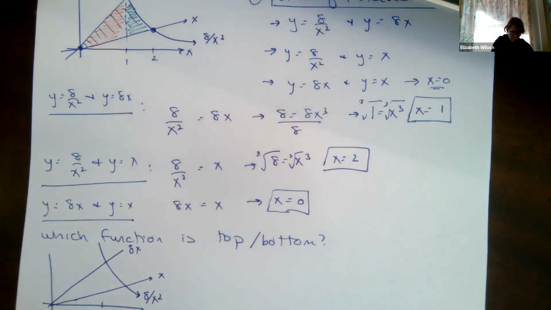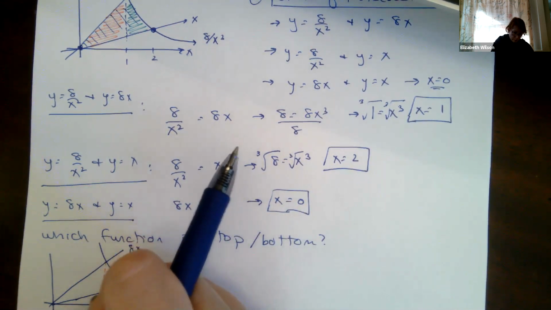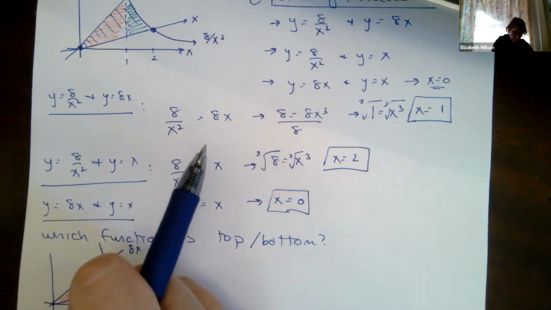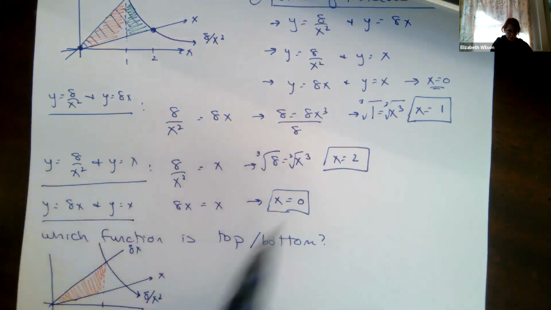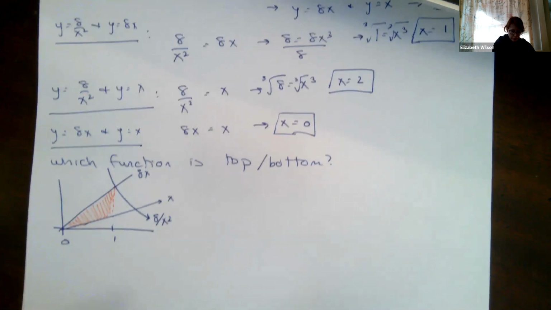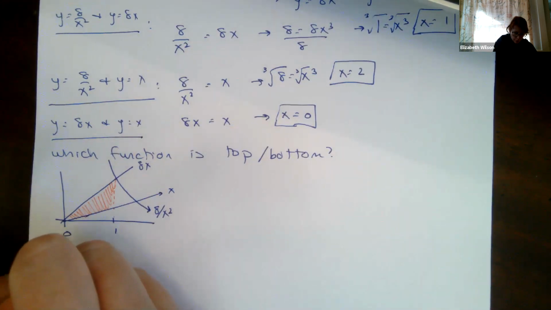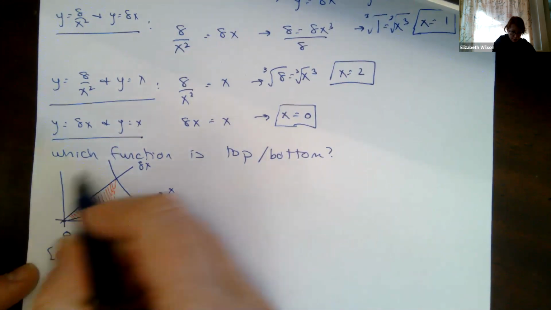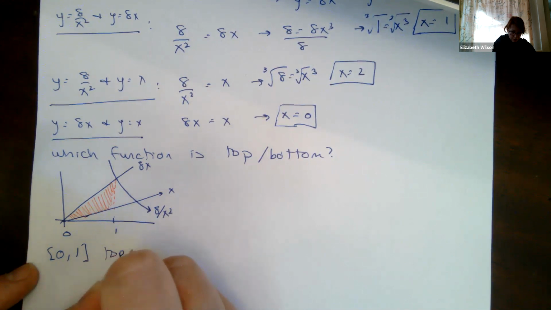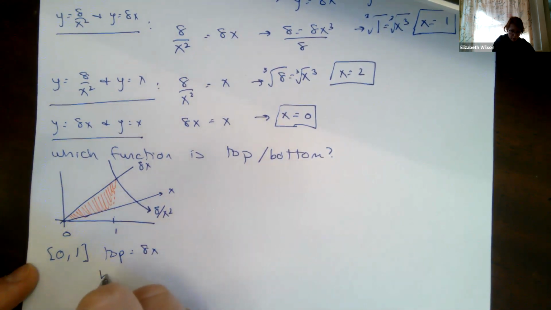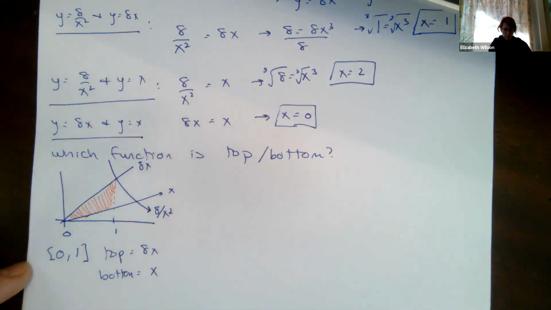Okay, so we said this is the region that we're talking about. So if I go from 0 to 1, my top function is equal to 8x. Our bottom function is equal to, look, it's right here, 1x.